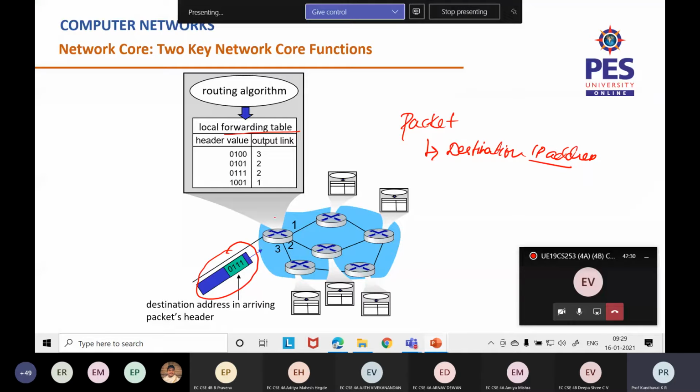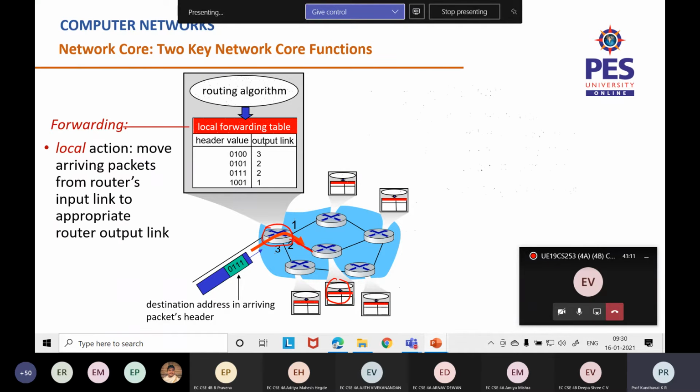So look at the forwarding table. Each and every router will have a forwarding table, and every switch in between will have a forwarding table. In this forwarding table, 0111 is linked to output link 2. The first router has 3 output links, 1, 2 and 3. Since this packet is linked to 2, it will take the second one. And from there it will go based on whatever is given there.